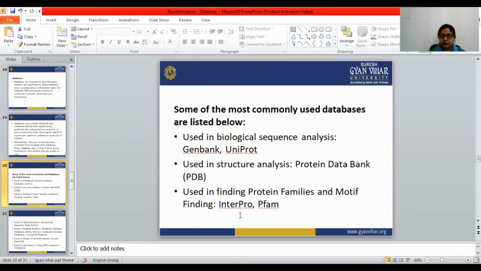Next is InterPro and Pfam, which are used for finding protein families.